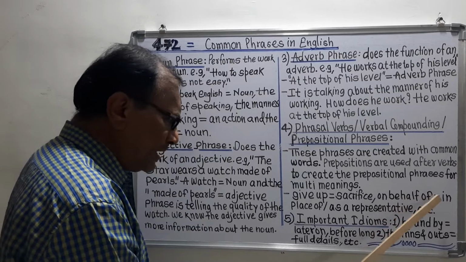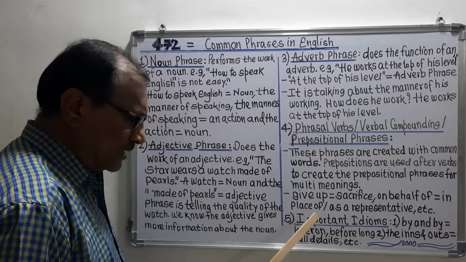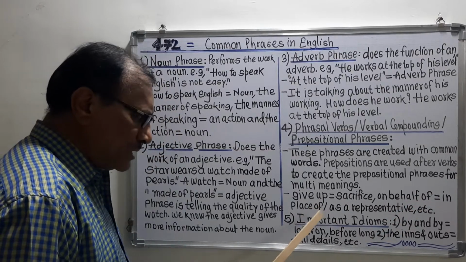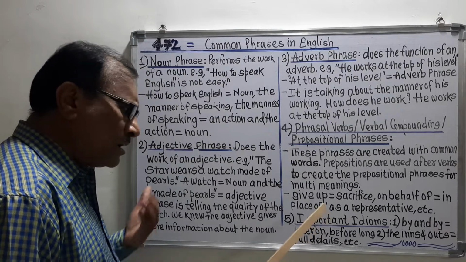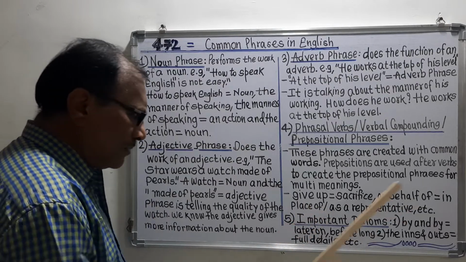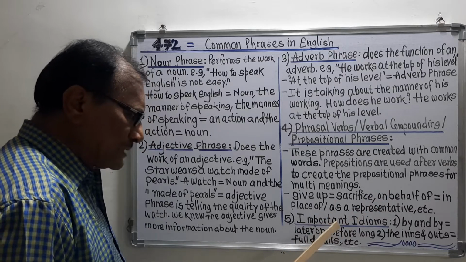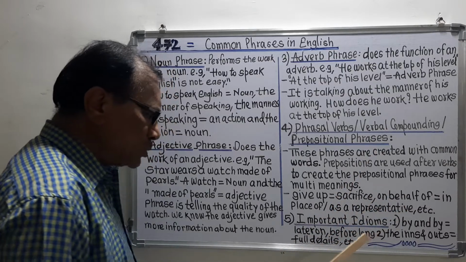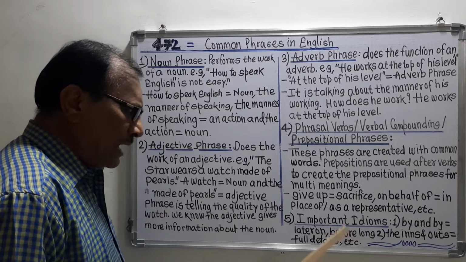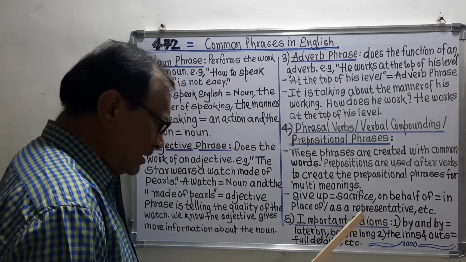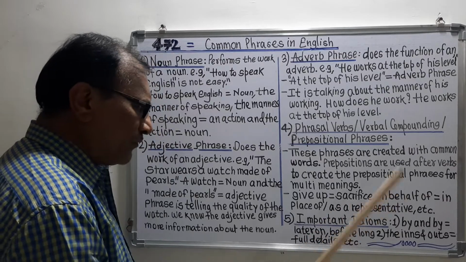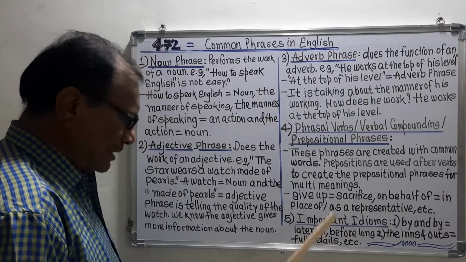On behalf of means in place of. In place of means we can change the persons here. We can put one person in place of a second person. That is called in place of. Or we can say as a representative, means we can send one person as a representative of the second person. That is the idea here, and that's why on behalf of has this meaning.